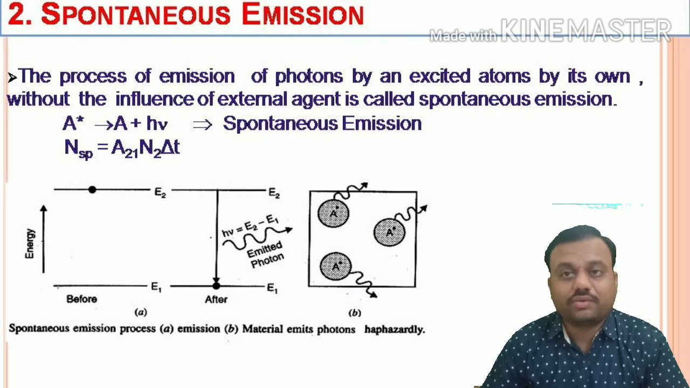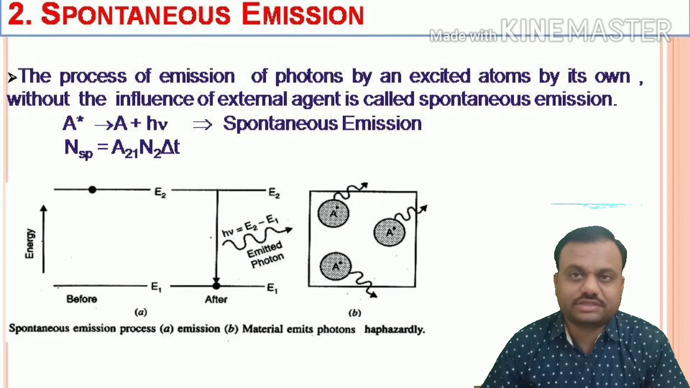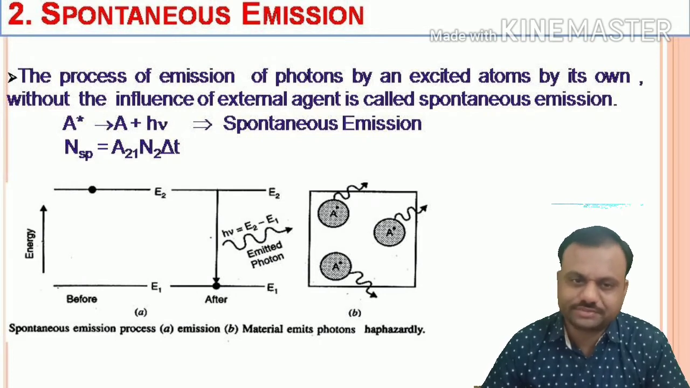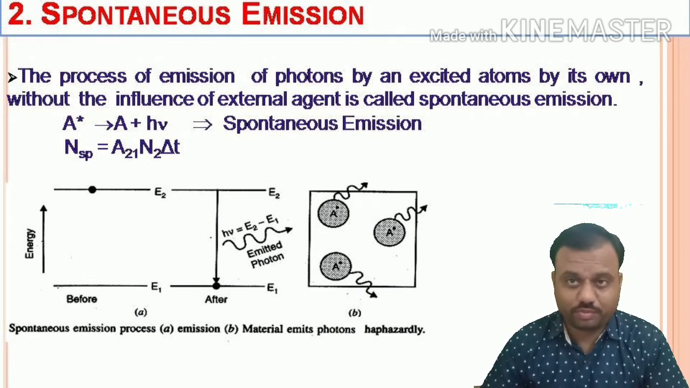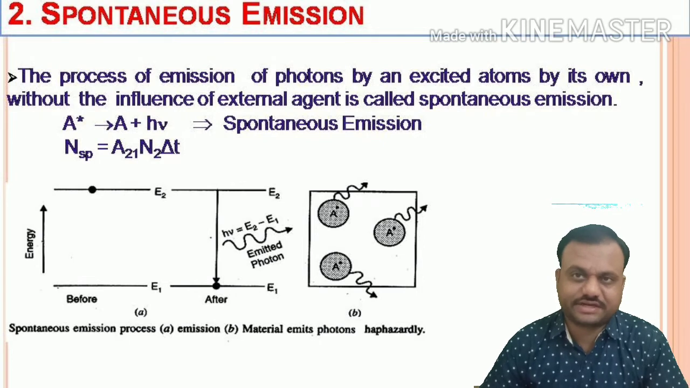Okay, now where N_sp is nothing but the number of spontaneous transitions, A21 is the proportionality constant, where 1 2 represents that the transition takes place from energy level 2 to energy level 1, and N2 is the number of atoms present in the excited state.